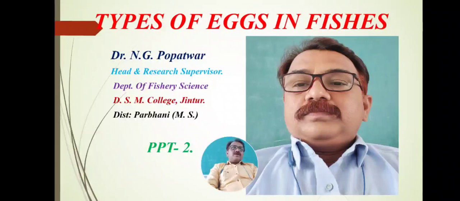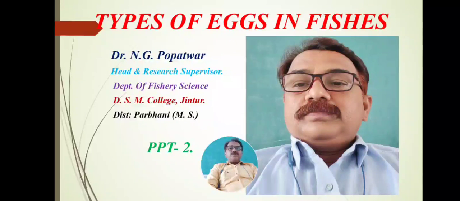In the last part, we saw two criteria. First, according to the amount of yolk present in the egg, eggs are classified into different types. Second, according to the distribution of yolk in the egg, eggs are classified into different types.